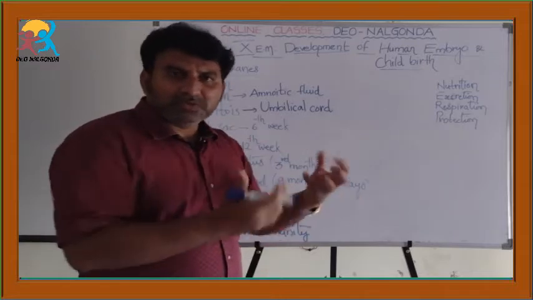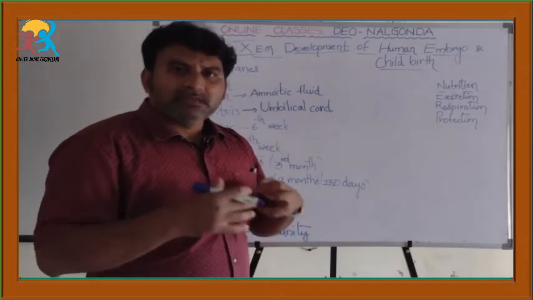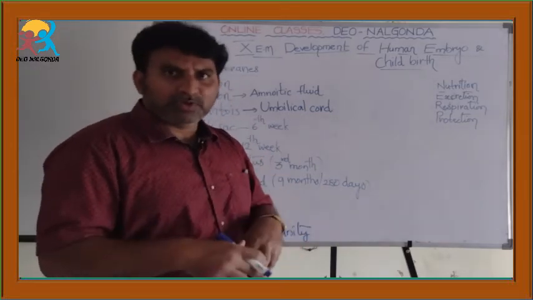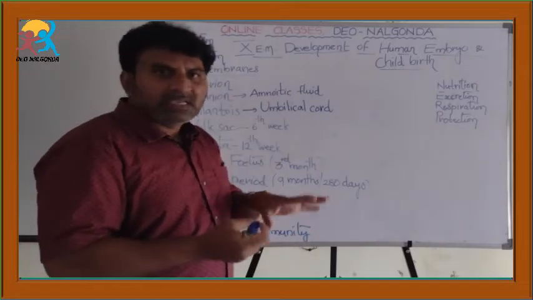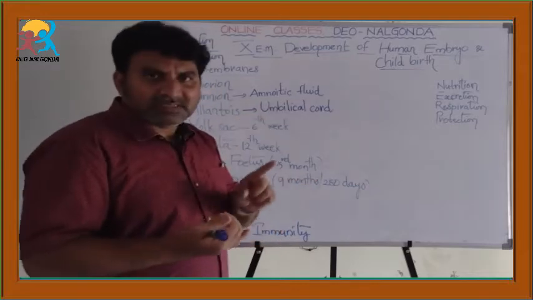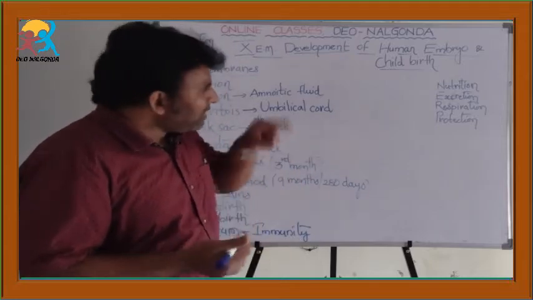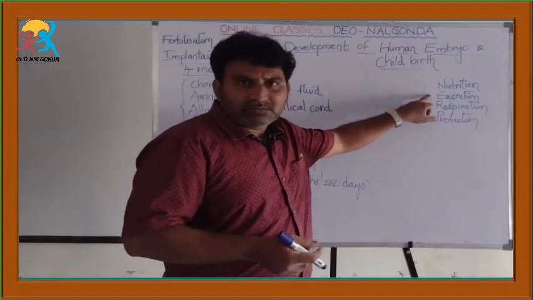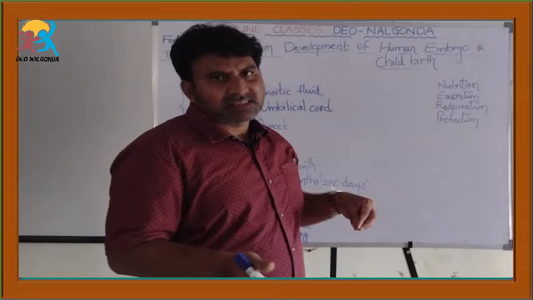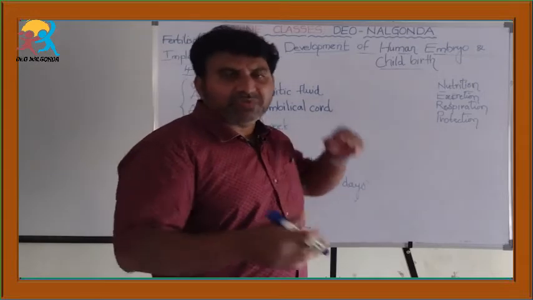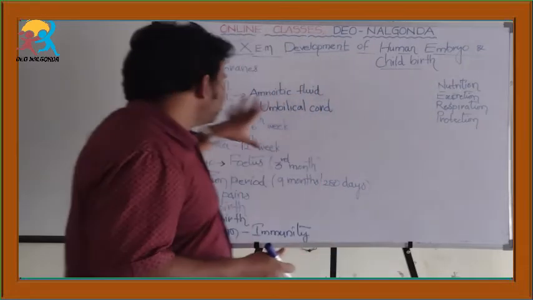The mother provides the nutrients to the growing embryo. The mother gives the oxygen to the growing embryo, because this growing embryo has these 4 membranes. Through these 4 membranes, the embryo receives nutrients, the embryo receives oxygen, and also the embryo expels out, or sends out, the waste materials. That process is called excretion, as you know very well. So, these 4 important processes are carried out by these membranes.